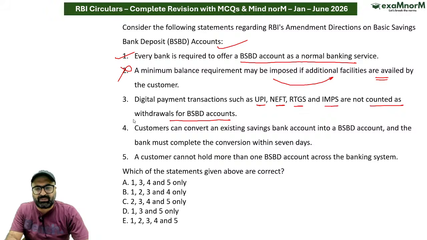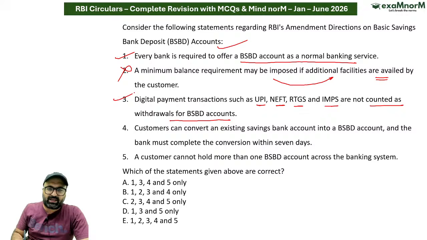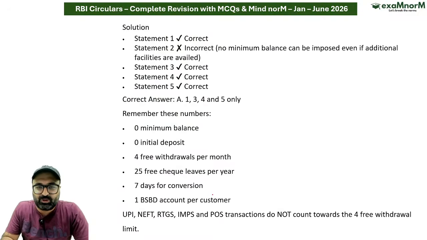अगर मैं BSBD accounts की बात करूं, we have 4 withdrawals per month, that is withdrawals through ATM. But UPI, NEFT, RTGS, IMPS, point of sale transactions, they are not counted as 4 free withdrawal limit transactions. So this is correct. Customers can convert an existing saving account into BSBDA and bank must complete the conversion within 7 days. This is correct. भैया 7 दिन के अंदर अंदर बैंक को convert करना होगा. The customer cannot hold more than 1 BSBD account across the banking system. Correct. Because अब आपके आधार कार्ड को लिंक किया गया, you can only hold 1 zero balance account, not more than that.